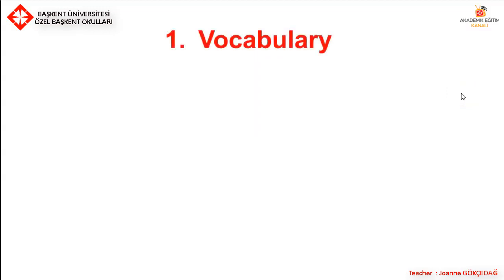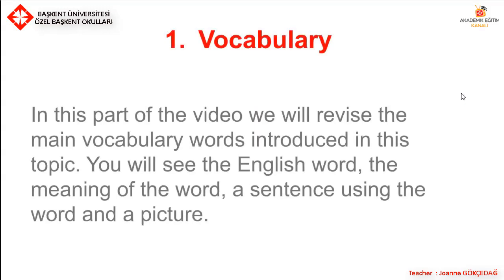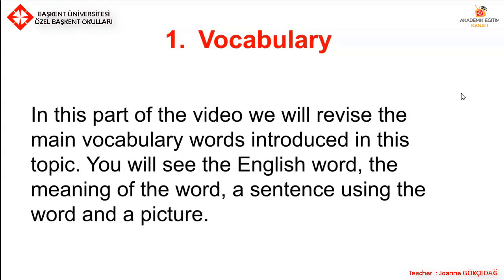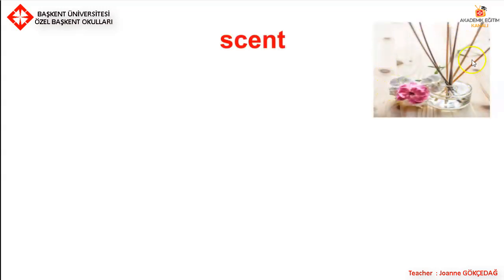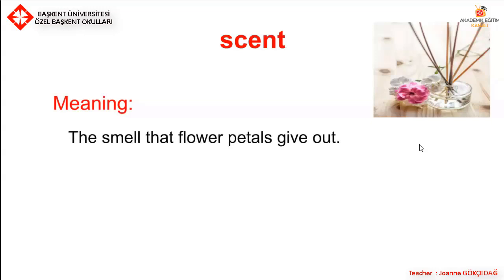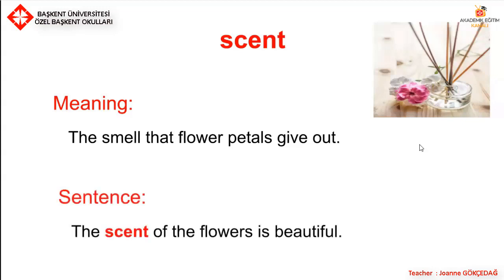So let's start with looking at the vocabulary. In this part of the video, we will revise the main vocabulary words introduced in this topic. You will see the English word, the meaning of the word, a sentence using the word, and a picture. So let's start. Scent. If you look at the picture, another word would be smell, meaning the smell that flower petals give out. Sentence: The scent of the flowers is beautiful.